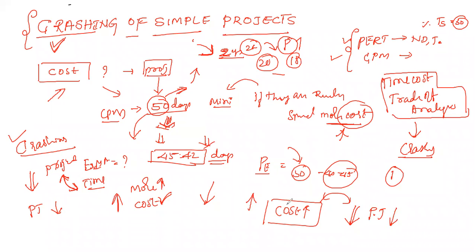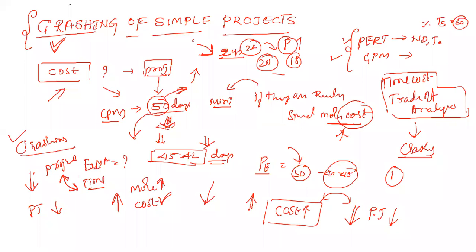Okay, so by using more cost to reduce time, what happens is, if you are ready to spend more cost on particular activities of the project, we can reduce the total duration, so that we can finish the project within the expected time, or as early as possible. Okay, this is about crashing.